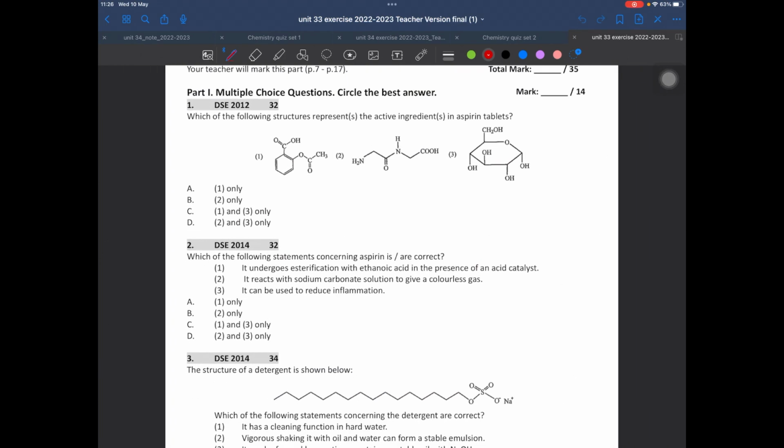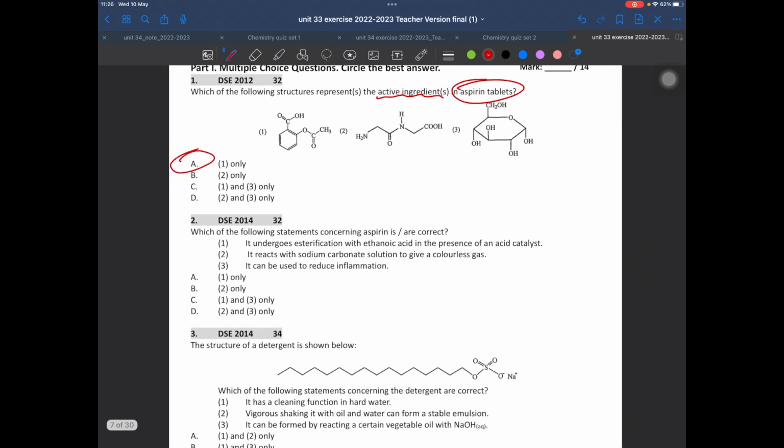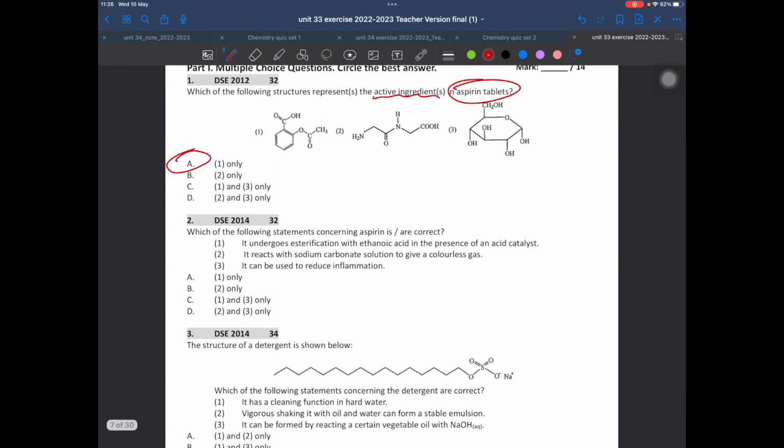Right, so we are concerned about the multiple choice part here. Now, the first one is about the aspirin. Which one will be the active ingredient? Well, I will say this is some factual material. You can find your answer from the notes directly without asking. Sorry for that. The answer is A, 1 only.